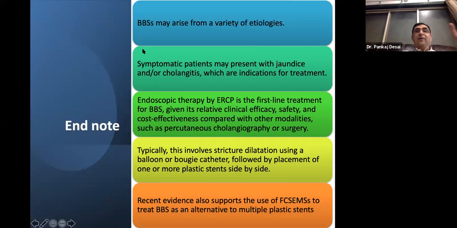So to end, biliary strictures may arise from a variety of etiologies. Symptomatic patients may present with jaundice or cholangitis, which are indications for treatment. ERCP is the first line, and as we have discussed, it is cost effective, typically involving dilatation, balloon or bougie catheter dilatation, or placement of plastic or metal stents.